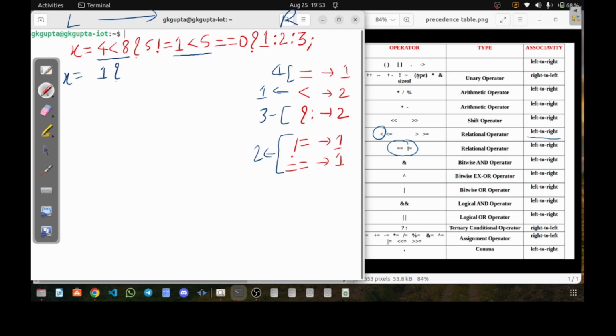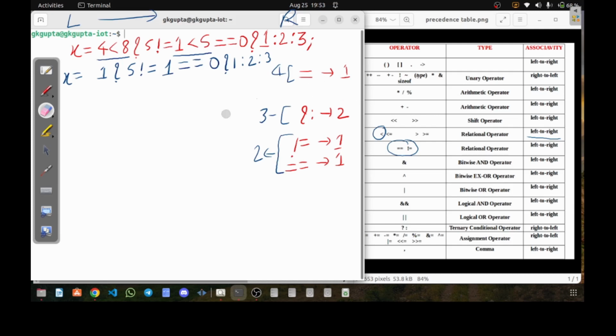Then I have this ternary operator, question mark. Then 5 not equal to, and then I have to execute 1 less than 5. 1 less than 5 is a true statement, so it is considered as 1 here. Equal to 0. Again ternary operator 1 colon 2 colon 3. I hope it is clear to everyone, and we have now successfully executed the first operator, the less than operator.